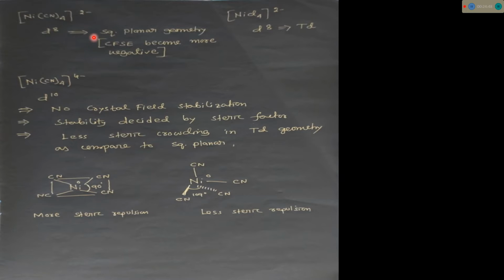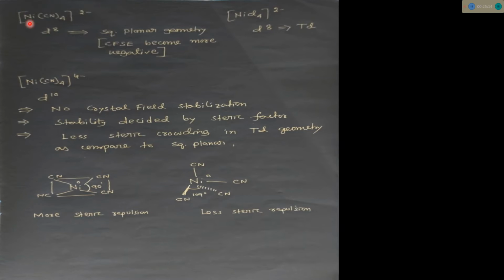That's why in square planar geometry the two electrons in the d8 system come to the lower orbital, that is dxy. So it will gain some extra crystal field stabilization energy.